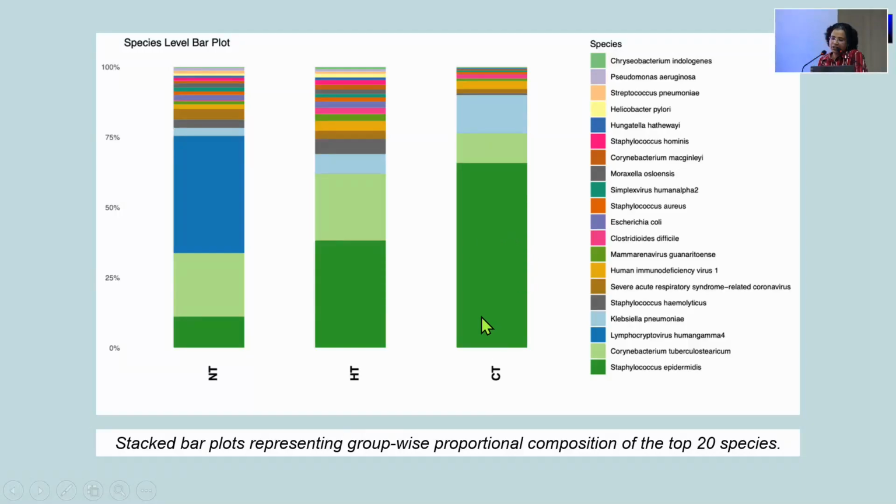We can see in the chemotherapy group we have an abundance of Staph epidermidis, which likens to a core microbiome in patients with dry eye disease and meibomian gland dysfunction. However, the treatment naive did not have much prevalence of Staph epidermidis. They had a virome which is near the core microbiome or a normal ocular surface microbiome. Even Klebsiella was found more in patients on chemotherapy.